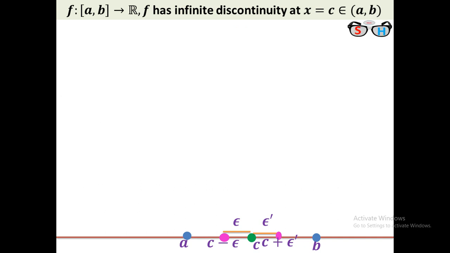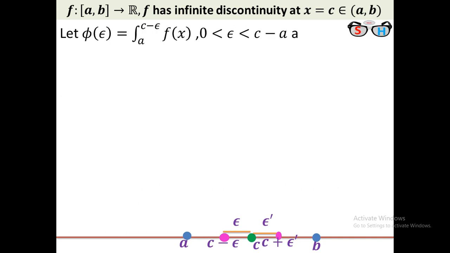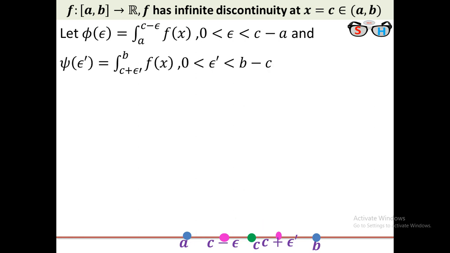Now we consider phi of epsilon equal to the integral of f from a to c minus epsilon, as well as we integrate f from c plus epsilon dash to b, f(x) dx. You see that if the integration from a to c minus epsilon exists, obviously it will exist. We consider that f is integrable on a to c minus epsilon. Integrable here means Riemann integrable.